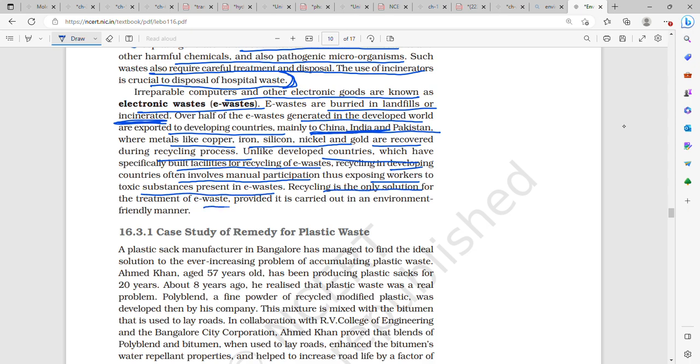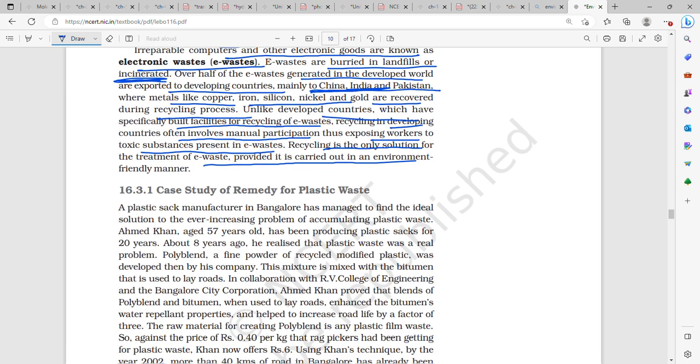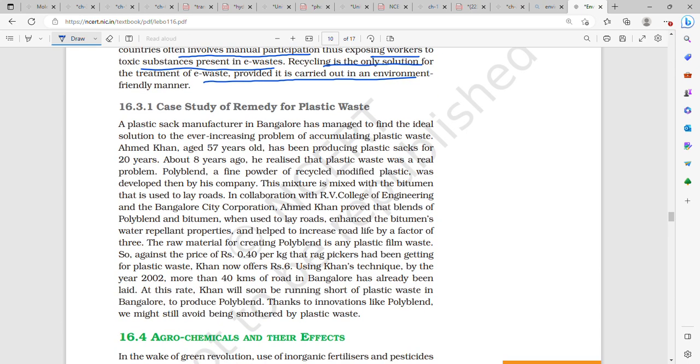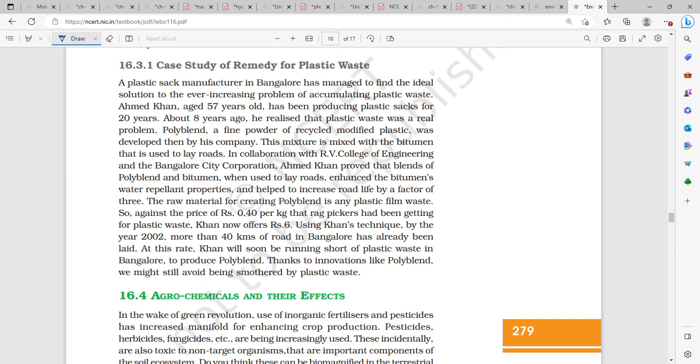Recycling is the only solution for the treatment of e-waste, provided it is carried out in an environment friendly manner. A case study of a remedy for plastic waste. A plastic sack manufacturer in Bangalore has managed to find an ideal solution to an ever-increasing problem of accumulating plastic waste. Ahmed Khan, 57 years, has been producing plastic sacks for 20 years. He realized plastic waste was a real problem. Polyblend, a fine powder of recycled modified plastic, was then developed by his company. A mixture of this is mixed with bitumen that is used to lay roads.